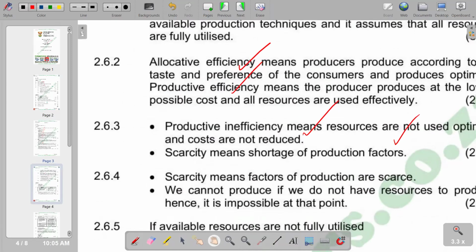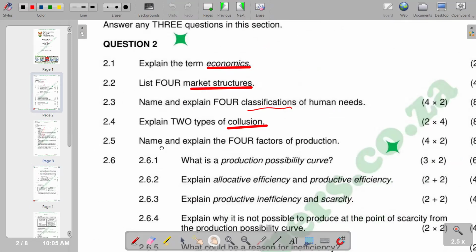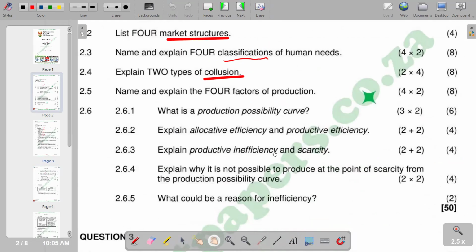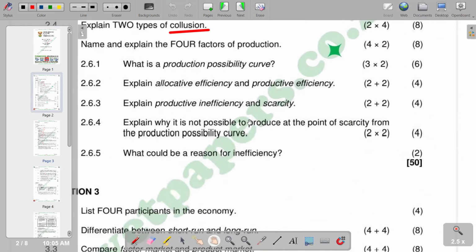Then, on the next question, 2.6.4, explain why it is not possible to produce at the point of scarcity on the production possibility curve. Remember, our typical production possibility curve will be a curve that bows outwards like this.